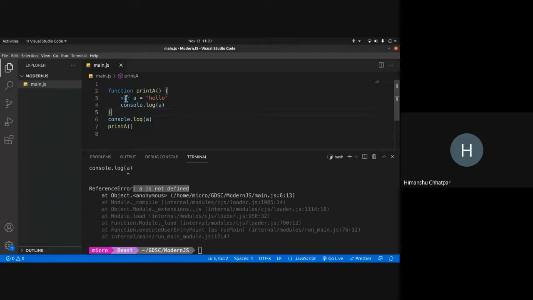Because, as I said, var declarations are functionally scoped, so they are present inside a function. The a lives from line number 2 to line number 5. After that, I can't access a, but I can access a anywhere inside this function. That is what I mean by functional scoping. So this is how var works.